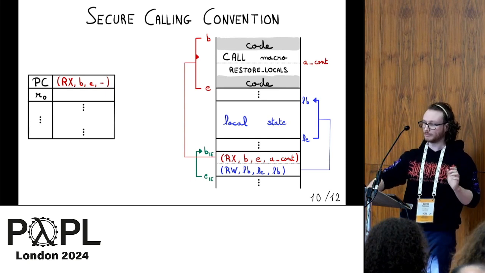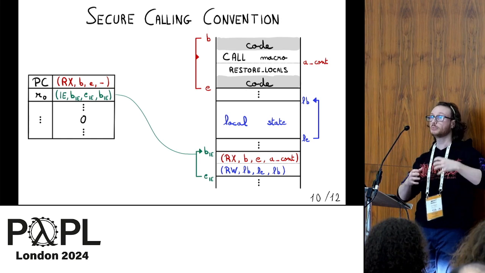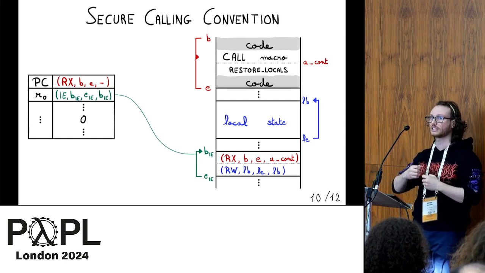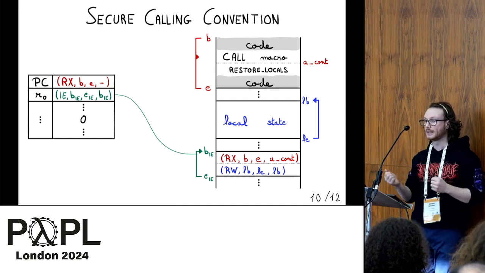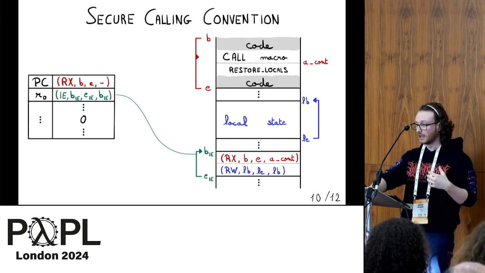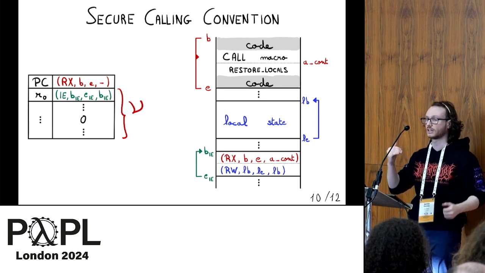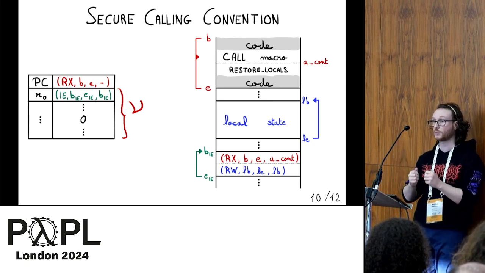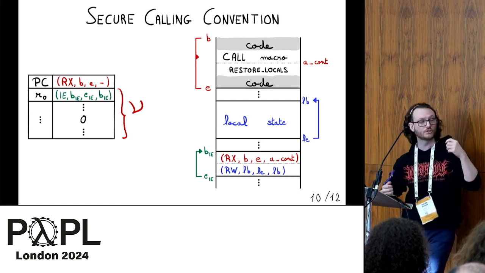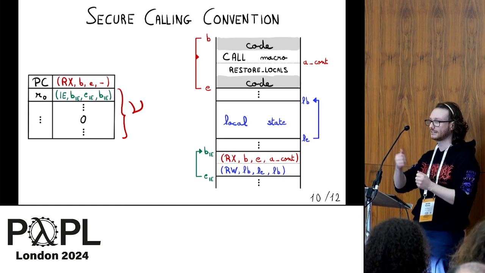This space of the memory will be part of the indirect sentry, which represents the return pointer that will be given to the callee. And we will clear all the other registers that are for more parameters. The important point here is that when we do the specification of such a calling convention, we need to show that when we jump to the adversary, every register contains only safe to share words, and in particular, this return pointer.